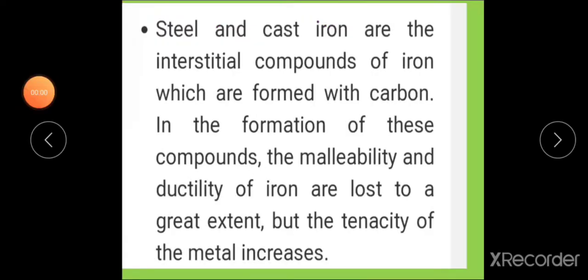Then steel and cast iron are the interstitial compounds of iron which are formed with carbon. In the formation of these compounds, the malleability and ductility of iron are lost to a great extent, but the tenacity of the metal increases. Tenacity means resistance to breaking, or tensile strength, of this steel increases.